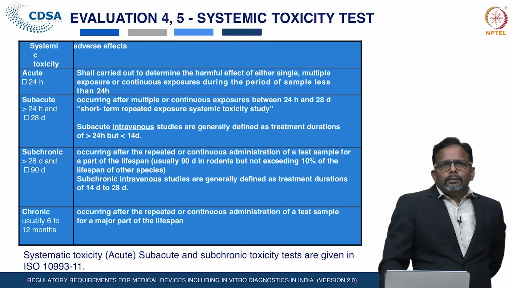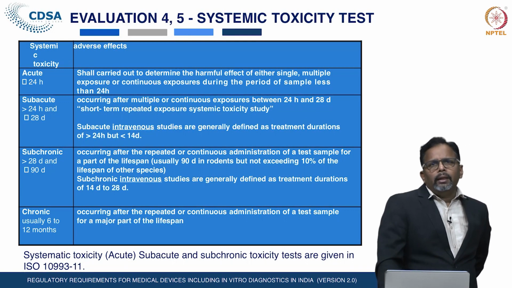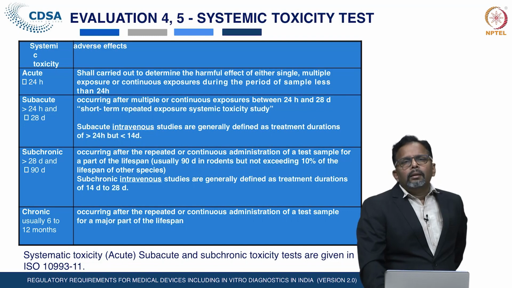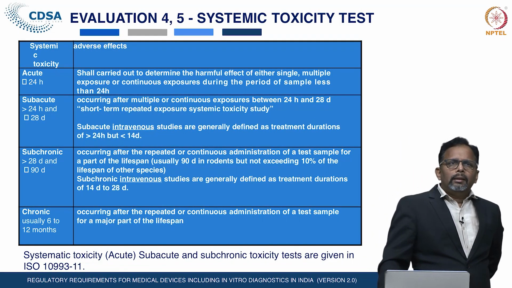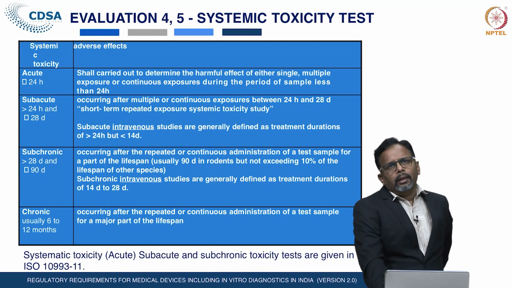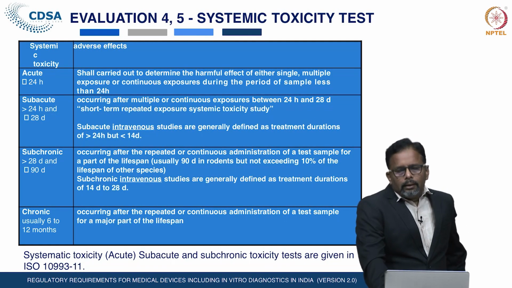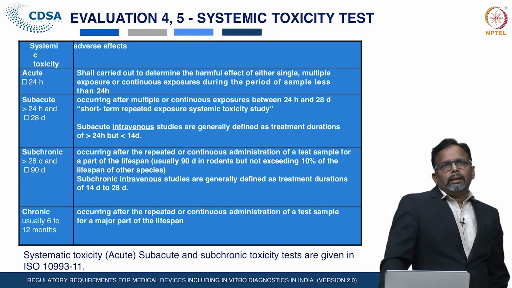Series 11 of ISO 10993 describes the details of the systemic toxicity study. Under this study there are the acute toxicity study, subacute toxicity study, subchronic and chronic study, and it gives how to perform them and how long each test can be performed.